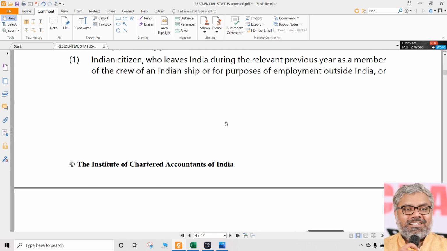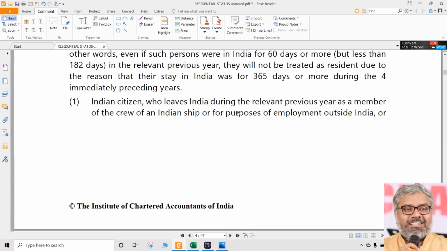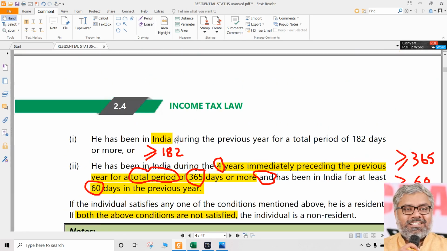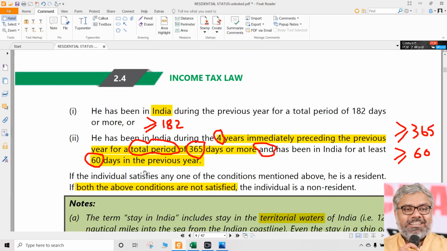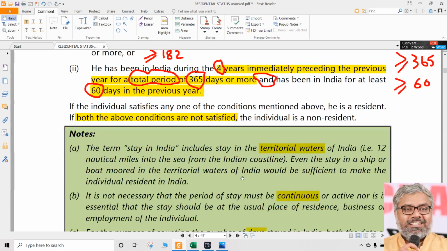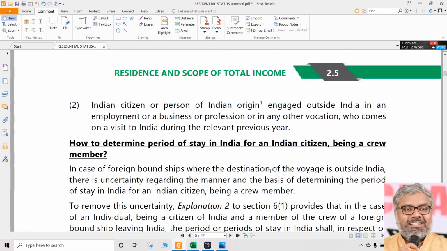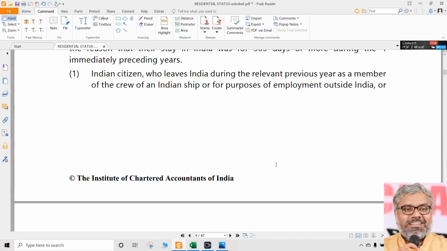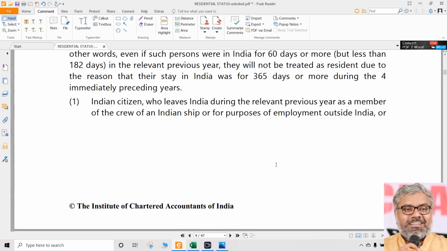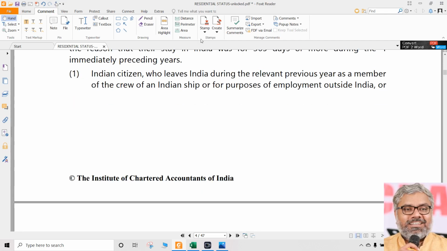So here we can confidently say, if any person stayed for, let us say, less than 182 days in the following cases, what will be the residential status? Non-resident. For the earlier cases, we could not have told that confidently because there is still another possibility for him to become resident. Here, that possibility is not there. Here, condition number 2 is not applicable for such type of individuals. Understand the conditions very carefully.